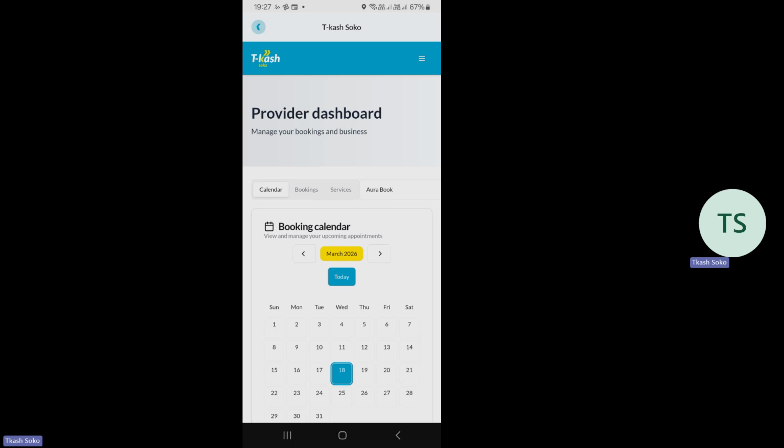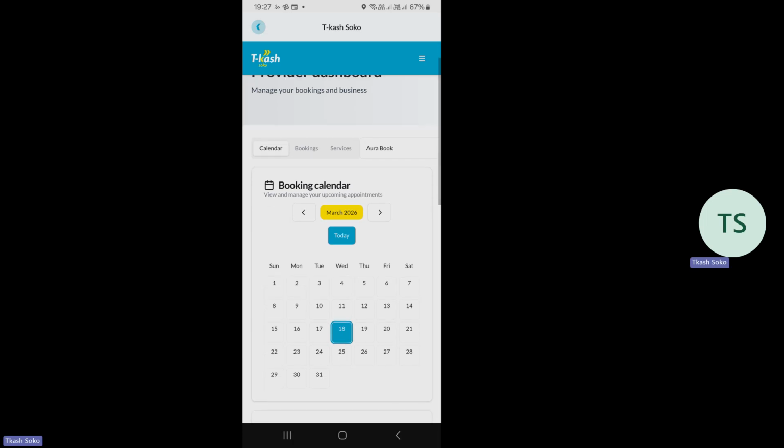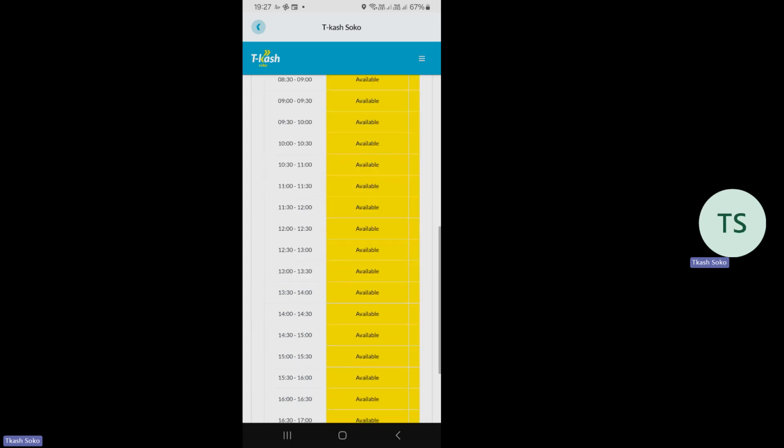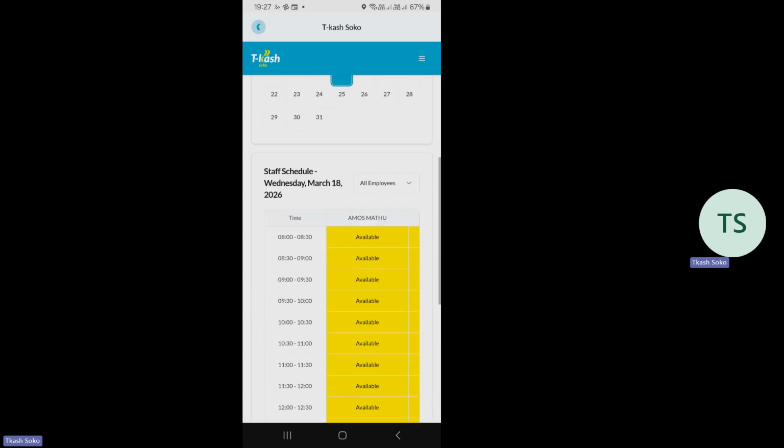So the booking calendar, as you can see it, is for March 2026, and it is today. And you can see the 18th is where it is blue, meaning that this person has booked for services today. So if I tap on that, if I just scroll down, you can see that this is for all employees, the availability of all employees.